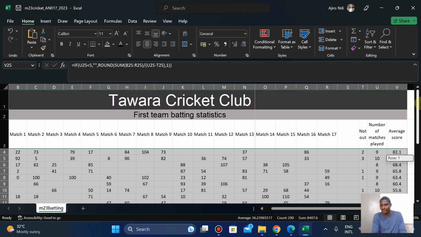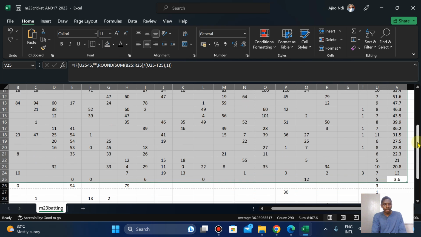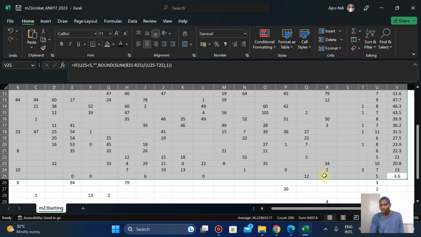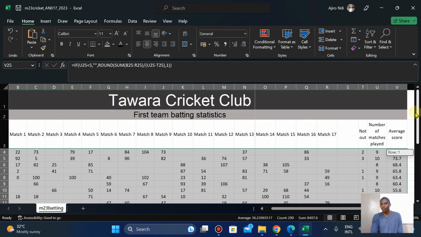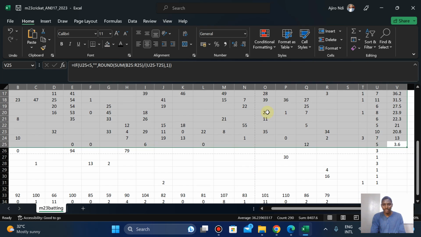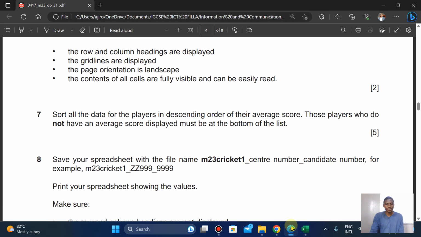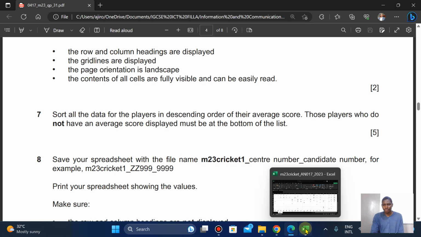So at the end of the day, I have what? 3.6, then 13, 20.8 till we have the top. Okay. So it's just tricky, but I think that's the only way we can work around it. Okay. Yeah. Now the next one is save your spreadsheet with a file name M23 Cricket 1.